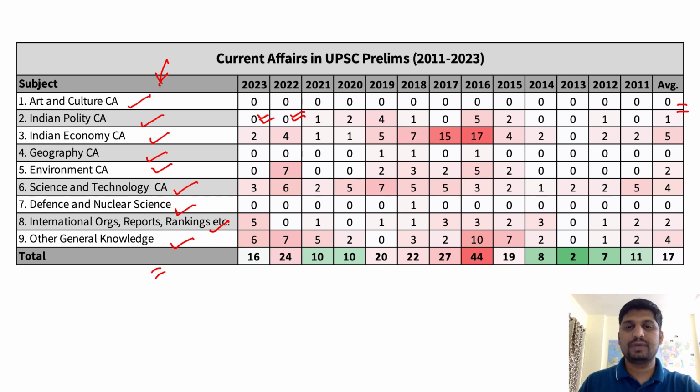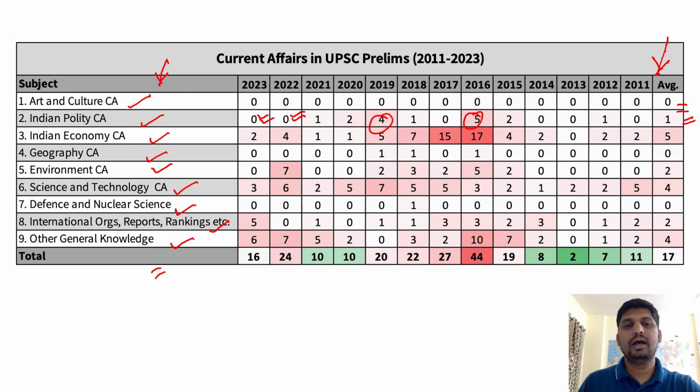The highest they have asked is 5 questions in 2016, then 4 questions in 2019. But the average has remained 1. This column represents the average, the last one. So on an average, you get only 1 question which is current affairs based in polity.